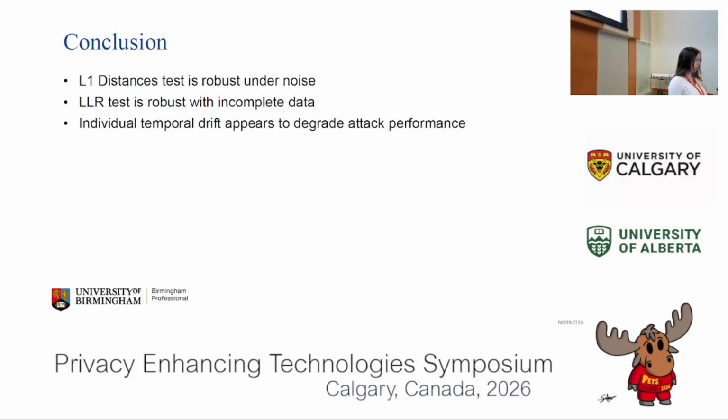In conclusion, the L1 distance test scores remained higher for longer under synthetic noise. This is due to the test only considering averages, and Gaussian noise having a zero mean that averages out over many features. Meanwhile, LLR complements the L1 distance's weakness by using the additional information from standard deviations to withstand higher levels of missing data. Should an adversary estimate their own noise level, they can select the superior test. Both tests conflate disease signals with correct inference, as shown when testing randomly sampled pools and as predicted by our theoretical result on minimum error.